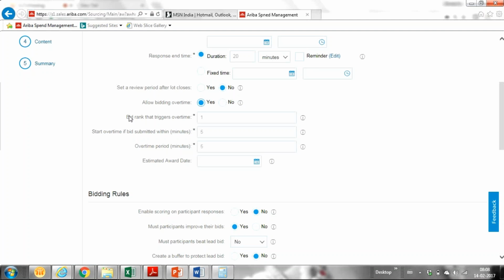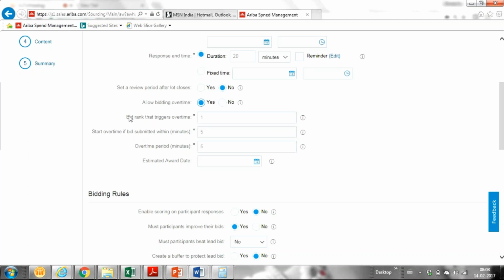I'll give an example to make it easier. Sometimes a supplier 1 has given his bid as 100 rupees while the event is going on. In the last 3-4 minutes, some supplier 2 came and bid 98 or 99 rupees.